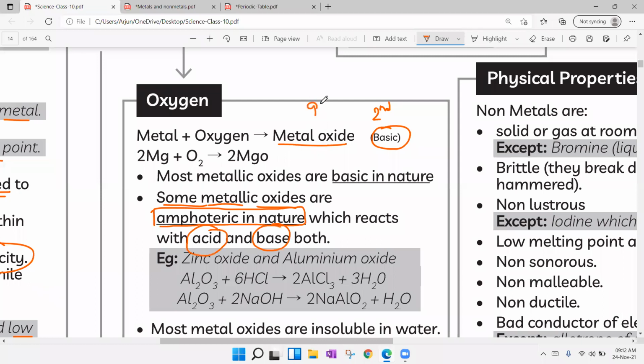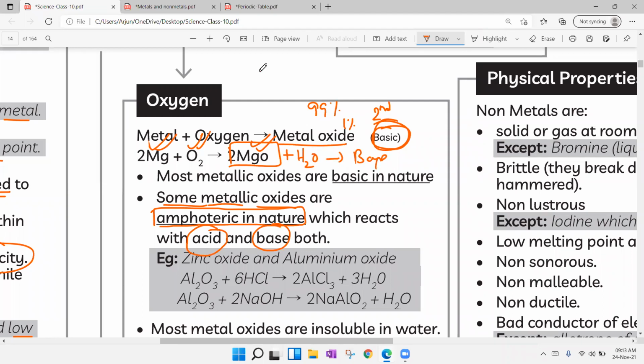And 99% of metal oxides are basic in nature only. The remaining 1% show acidic as well as basic properties, so we call them amphoteric oxides. Example, magnesium. This is not an example for amphoteric. This is just a normal example of metal reacting with oxygen. Metal plus oxygen gives rise to metal oxide. And if you take this metal oxide and add it in water, it forms a base.